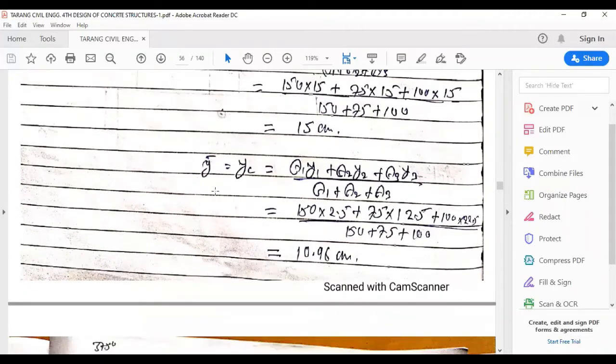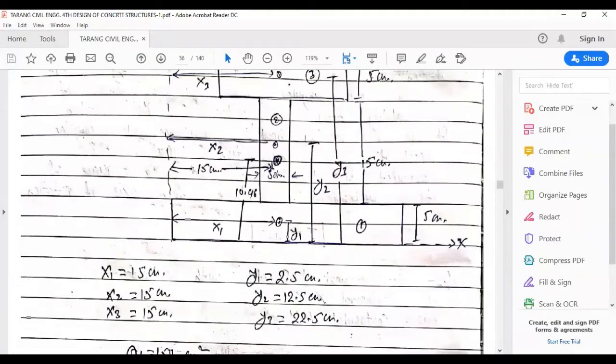Now coming to y bar, or y critical, it is again given by a similar formula, which is (a1 y1 + a2 y2 + a3 y3) divided by (a1 + a2 + a3). Again substituting all the values, y1 we found to be 2.5, y2 is 12.5, and y3 is 22.5, and a1, a2, and a3 will be the same as in the case of x critical. The value of y bar comes out to be 10.96 centimeters. So it will lie somewhere here, 10.96.